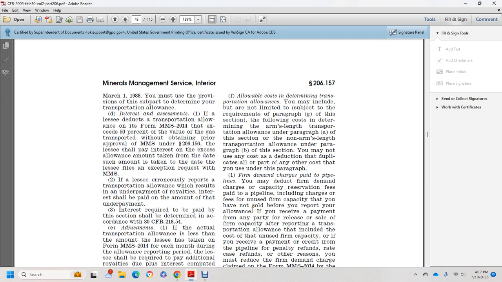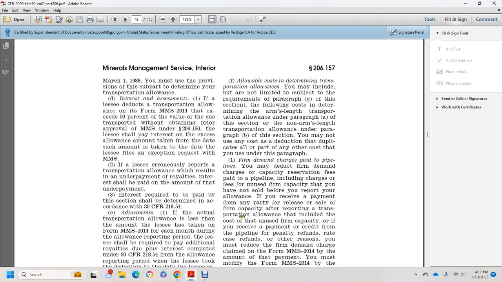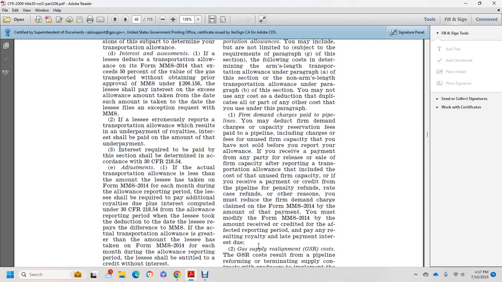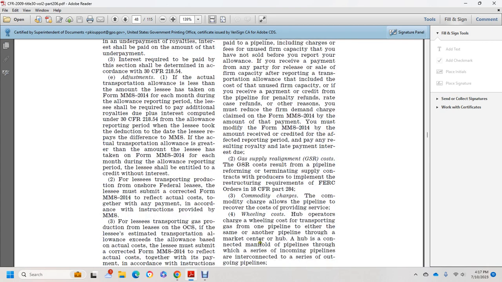If you receive payment or credit from the pipeline, such as penalty refunds or rate cash-outs, or refunds for other reasons, you must reduce the firm demand charge claimed on Minerals Management Service Form 2014 by the amount of the payment. You must modify Form 2014 to reflect the amount received as a credit for the effective reporting period of the matter, and pay any resulting royalty, late payment, and interest.